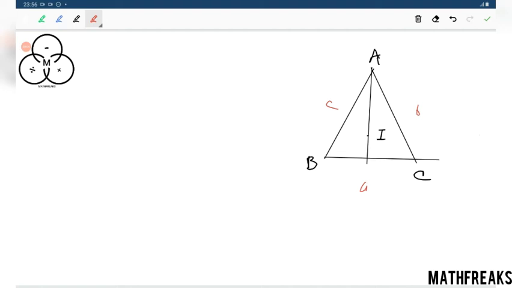Then what is the ratio of AI to ID, let this point be D? This ratio is simply (b plus c) over a, that we have already read in the incenter of triangles basic theory lecture.